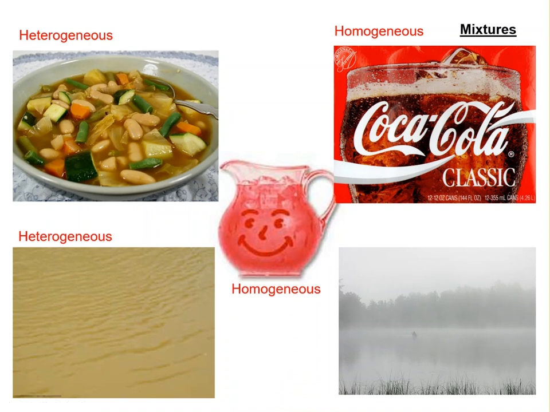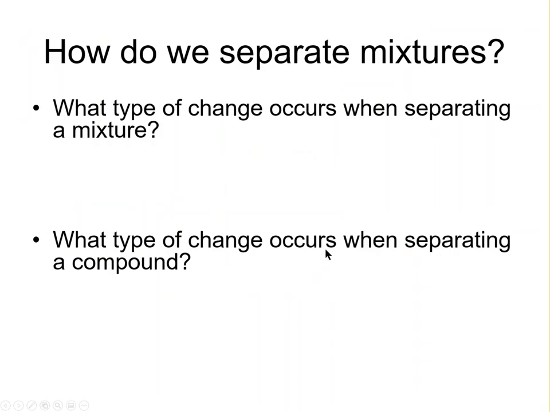Now, when I say it'll settle into 2 distinct layers, think of this. You put Kool-Aid into the fridge, and it stays there for a few days. If it sits there for a few days, does it get to the point where you have really nice red Kool-Aid on the bottom and a layer of clear water on top? I know I never see that, which tells me that Kool-Aid is homogeneous. And down here we have our example of fog. This is a heterogeneous mixture. You can tell that because fog is literally moisture from the air, clouds essentially settling on the surface of the earth.